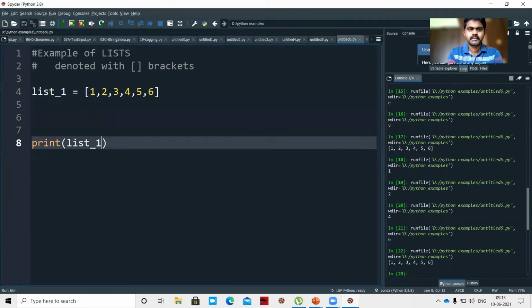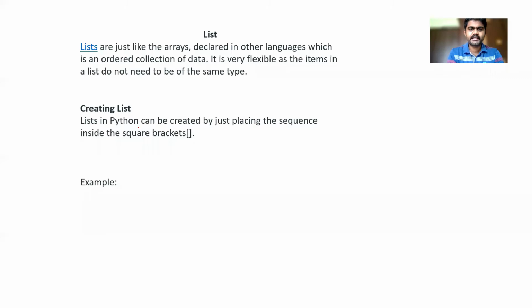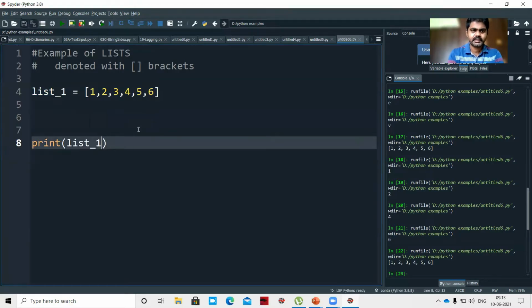The list in Python can be created by just placing the sequence inside the square brackets. For example, if I do this, we will get only a part of the list, 1, 2.